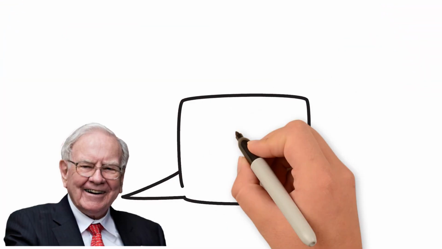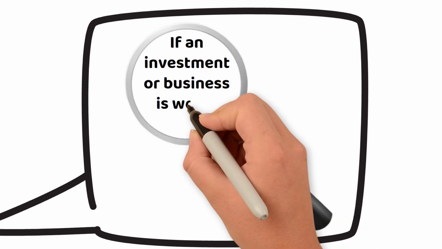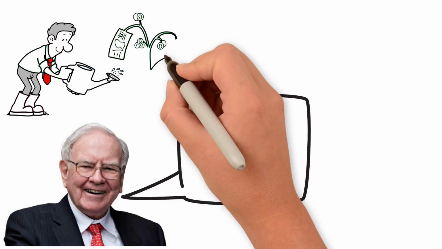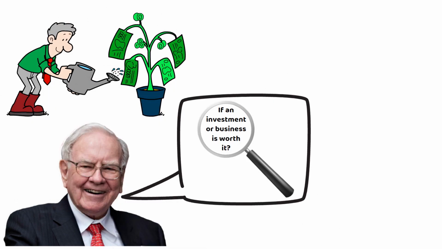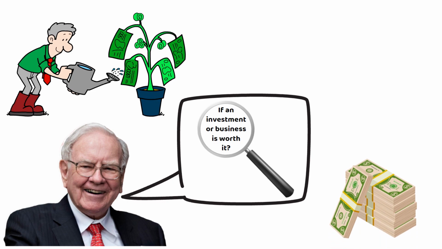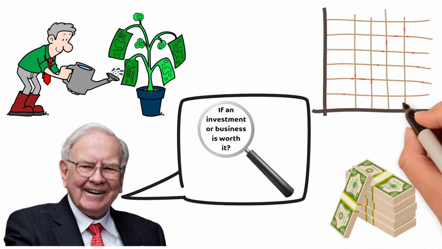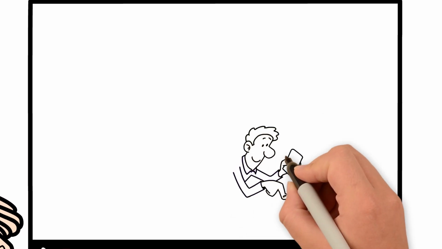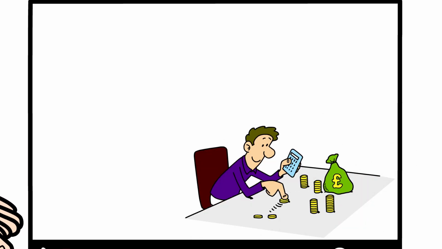According to Buffett, intrinsic value is a way to figure out if an investment or business is worth it. Basically, it's like looking at the money you could make from that investment or business, figuring out how much money you could get from it in the future and adjusting it to account for the time and risk involved. So, intrinsic value is an estimate of the actual value of an investment or business based on the cash it can generate in the future. And in this video, we are going to provide a step-by-step guide to calculating intrinsic value.